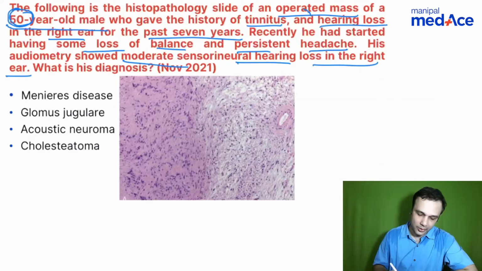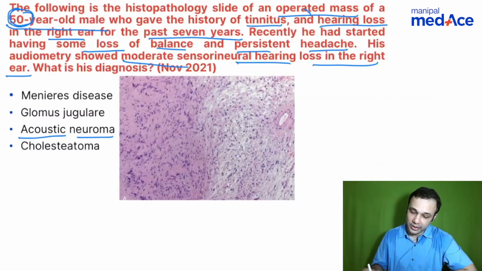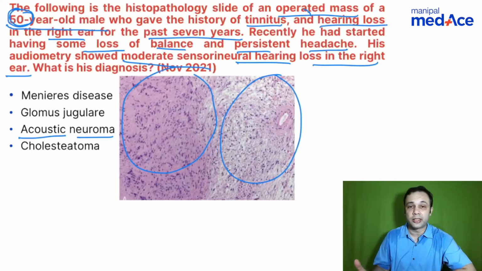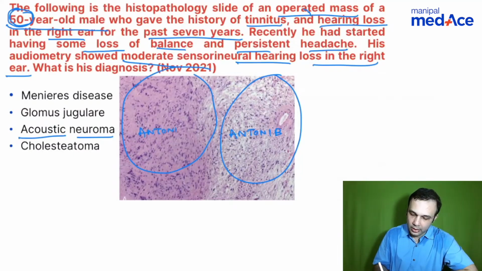Straightforward, right? Acoustic neuroma or vestibular schwannoma. In this image, what you are seeing is the classical Antoni A cells and Antoni B cells. Antoni A cells are a nice palisade pattern of cells arranged, and sparsely arranged cells are Antoni B cells.